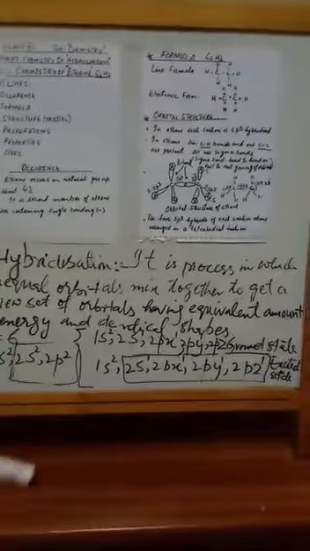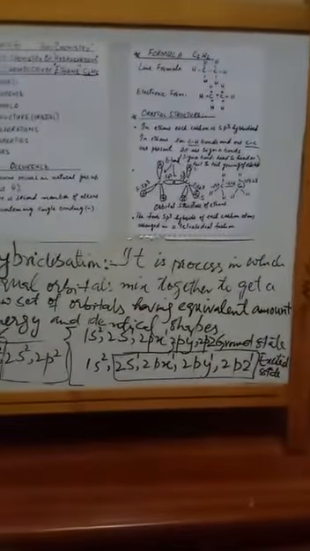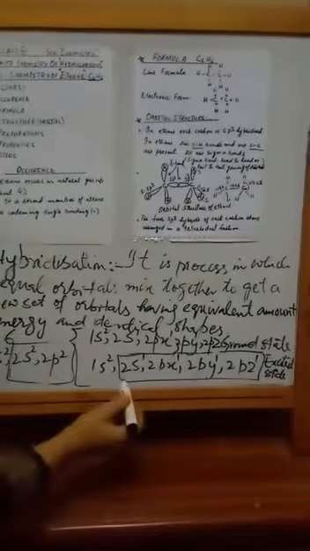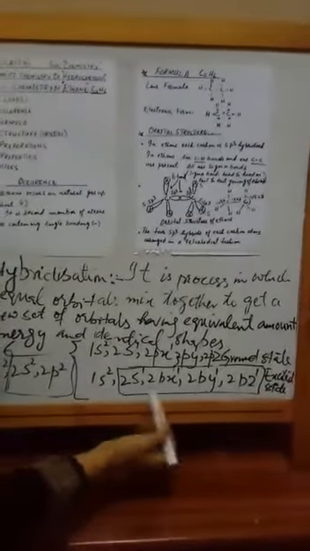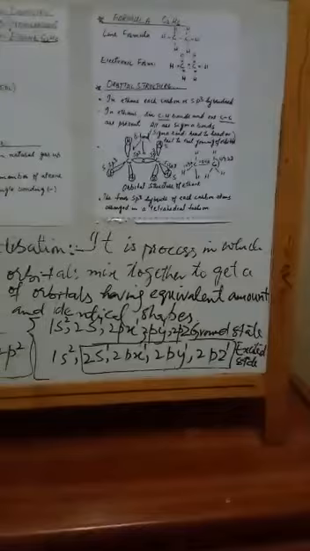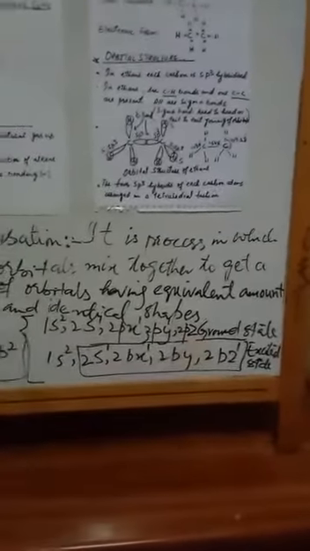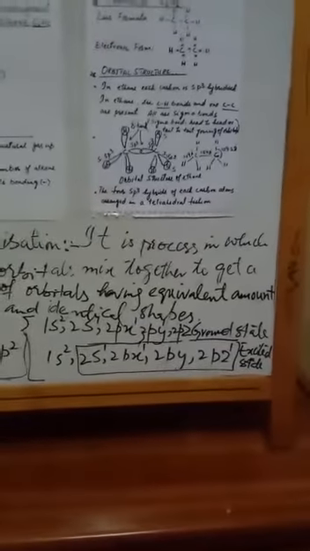This is the ground state of carbon. But in the excited state, the electrons will jump from a lower energy level to a higher energy level. So in the outermost shell of carbon, the electron from the p orbital will jump into the pz orbital. Now the py orbital gets empty.